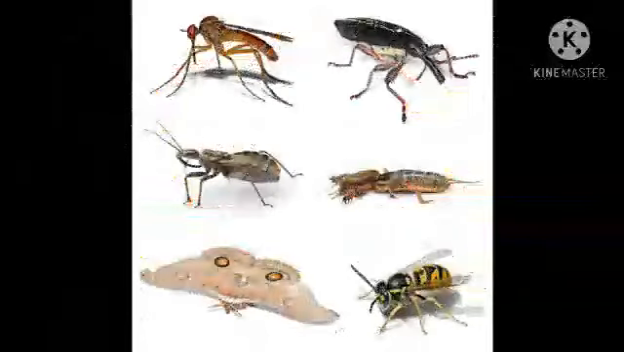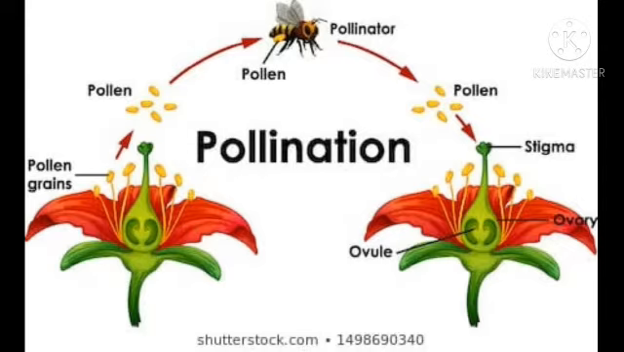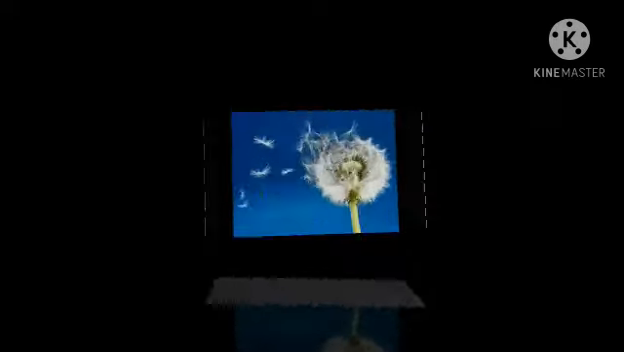The examples are insects like bees and butterflies. They will go to the flower and carry away the pollen on their bodies, transferring the pollen from one flower to the other. This is called pollination. So the most important pollinating agents are insects like the bees and the butterflies, for transferring the grains.